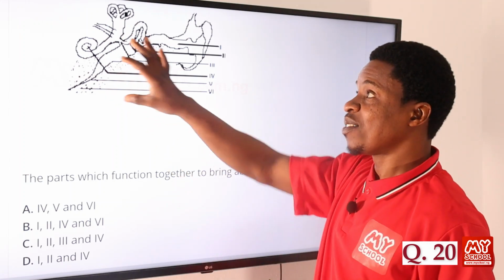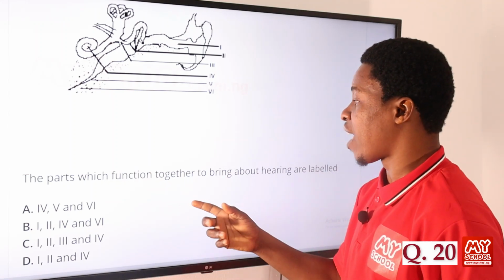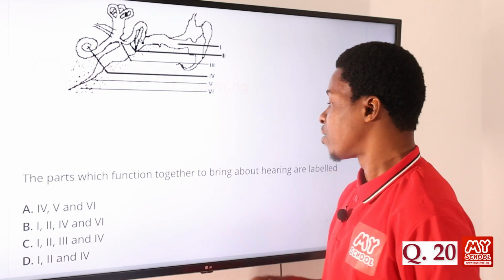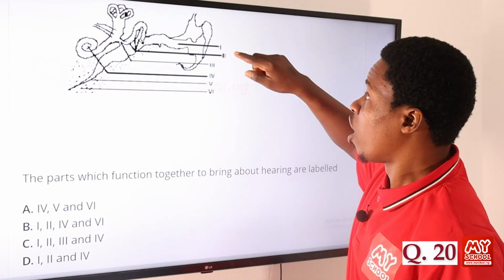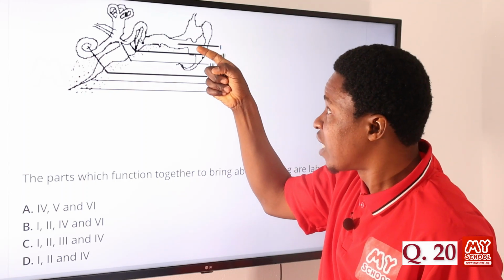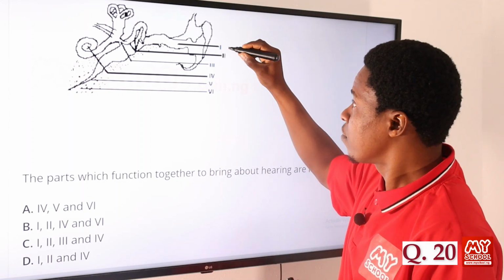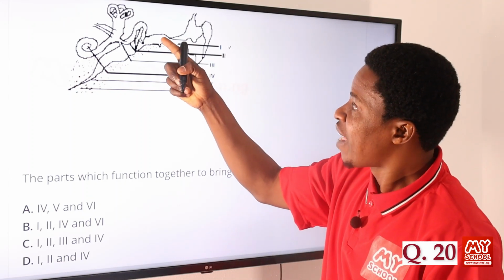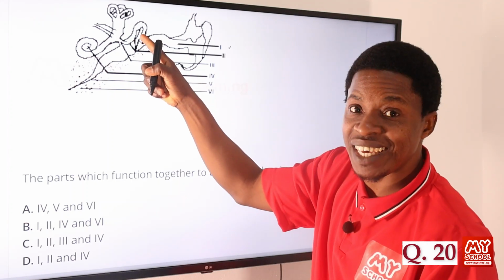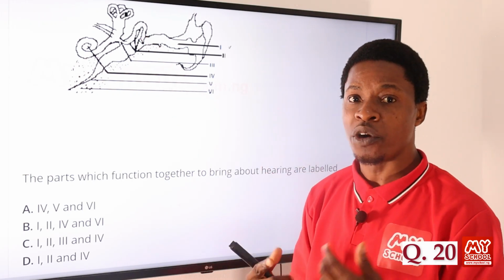So now we understand what happens here in the ear. Now the question says, the parts which function together to bring about hearing are labeled what? Option 1, we have it here. Of course, that's the ear canal. The sound will get into the ear first and go through the ear canal. Then as it moves, we have option 2, we have 1, 2, 3. Seeing those three tells you that those are the three tiny bones. We call them the ear ossicles.